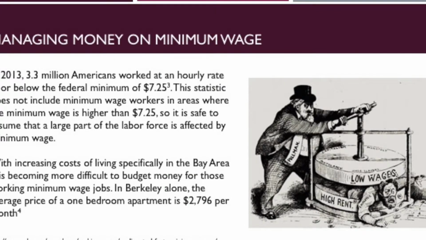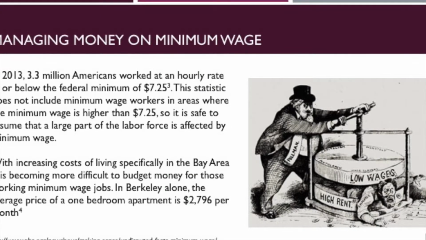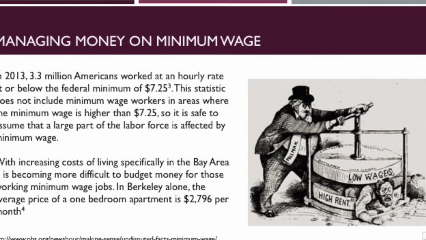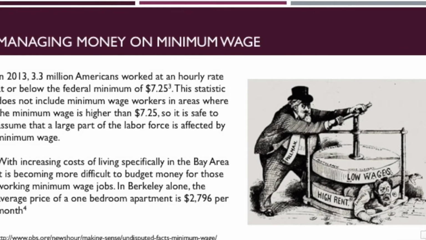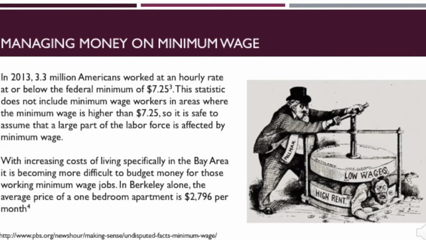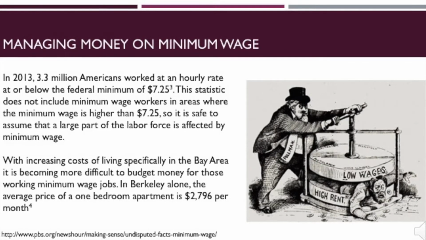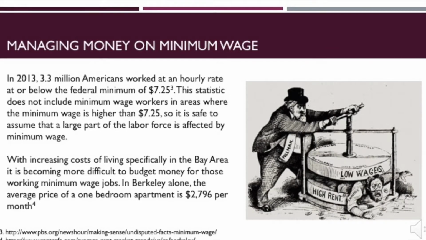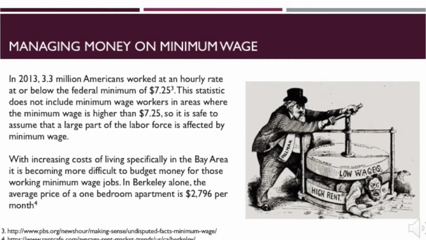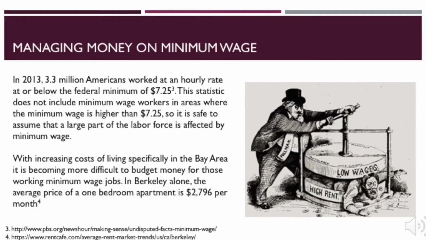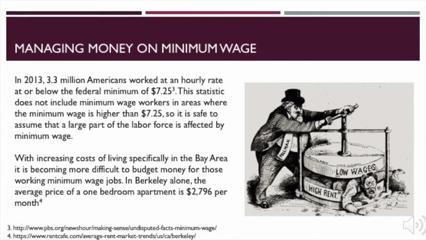Another prominent issue in the United States is meeting the needs of minimum wage workers. Currently, the federal minimum wage in the United States is $7.25 an hour, and there are over 3.3 million workers working at this wage or lower. This doesn't account for the number of workers working in jobs with minimum wage higher than $7.25. For example, the minimum wage currently in San Francisco is $15 an hour. So it's safe to assume that many more workers than just 3.3 million are working at minimum wage in this